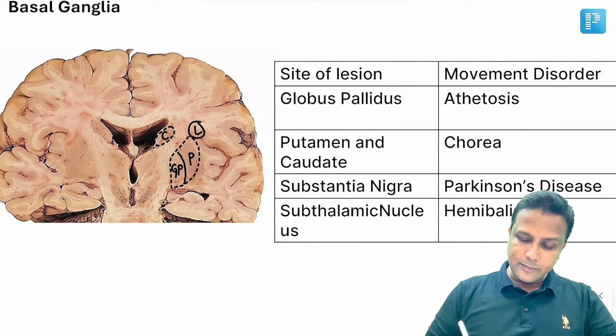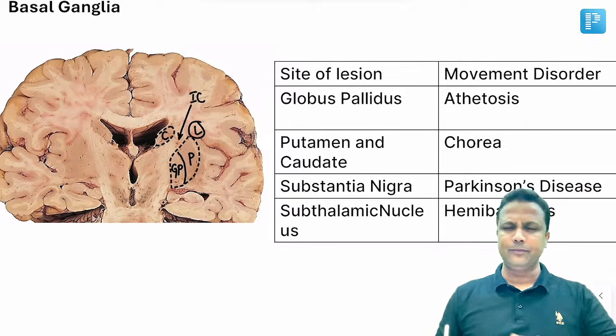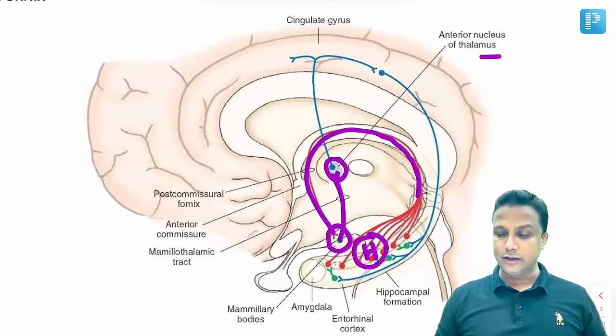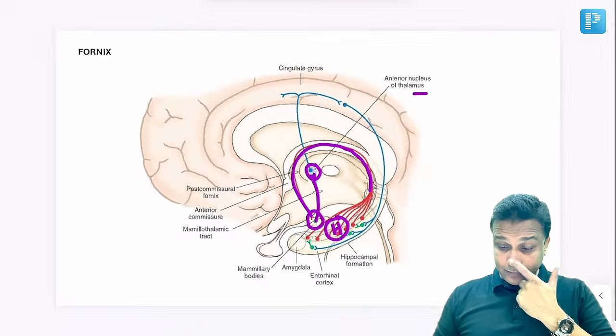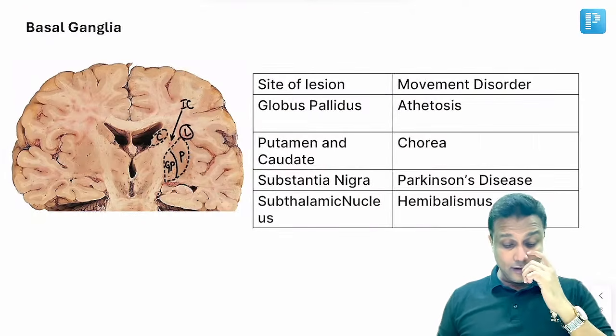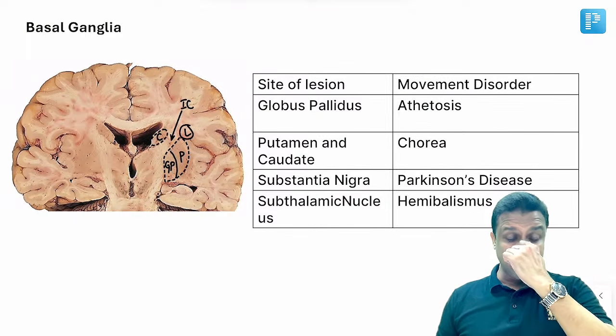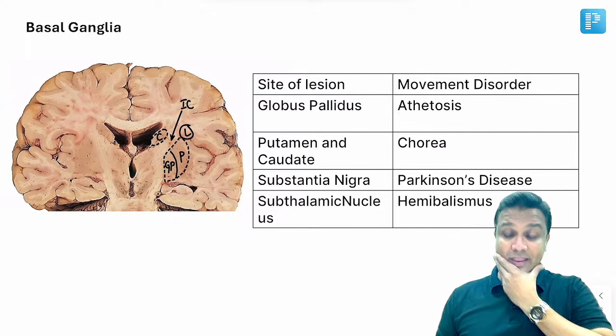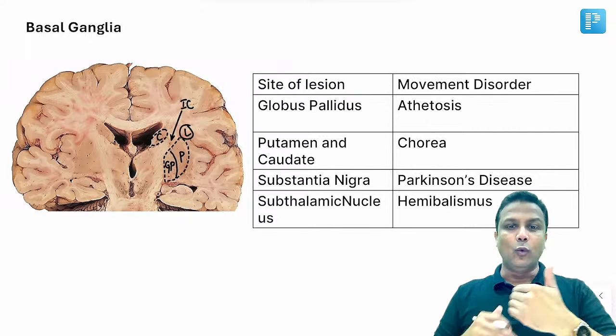And as I already told you, recently there was an arrow mark here, and this one here will be the internal capsule. So I hope now you will be able to identify all the nuclei. Now, apart from identifying all the basal ganglia nuclei, they're also asking here in the exam about the lesions. And in lesions, they're asking in a vice versa manner.